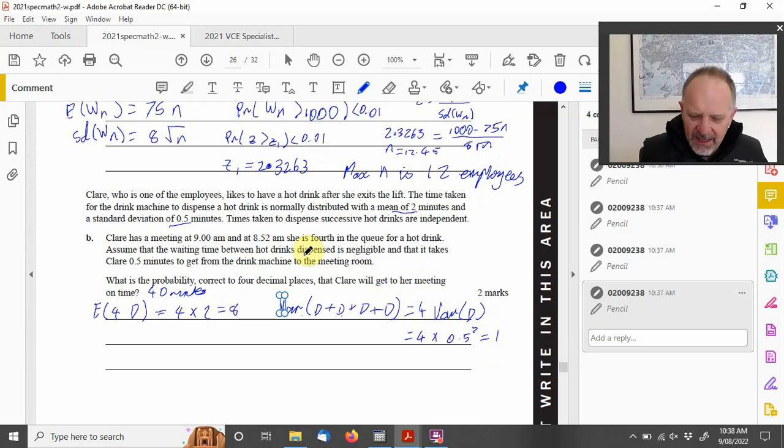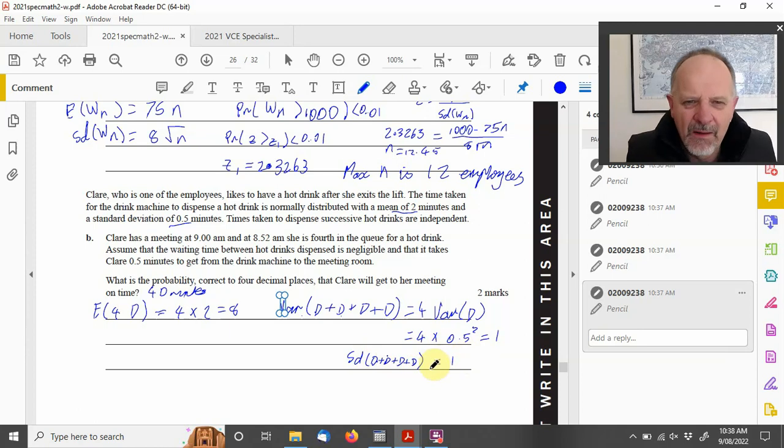So the standard deviation that I'm looking at of my drink plus drink plus drink plus drink is the square root of that, which is 1. I should take more notice of my notes, because in my notes I did set it out as drink plus drink, because remember they're independent of each other.